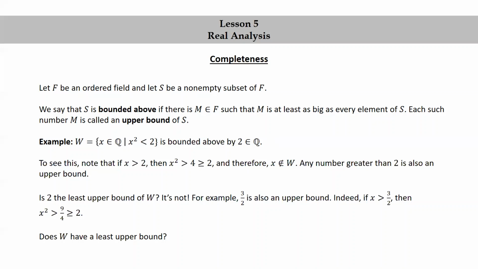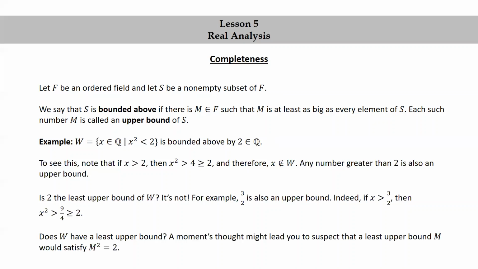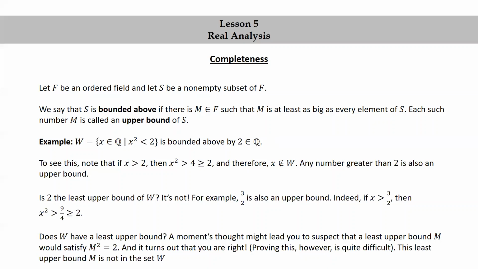Does W even have a least upper bound? A moment's thought might lead you to suspect that a least upper bound M would satisfy M squared equals 2. And it turns out that you're right. Proving this, however, is actually quite difficult. This least upper bound M is not in the set W. If M were in W, then M squared would be less than 2 and not equal to 2.